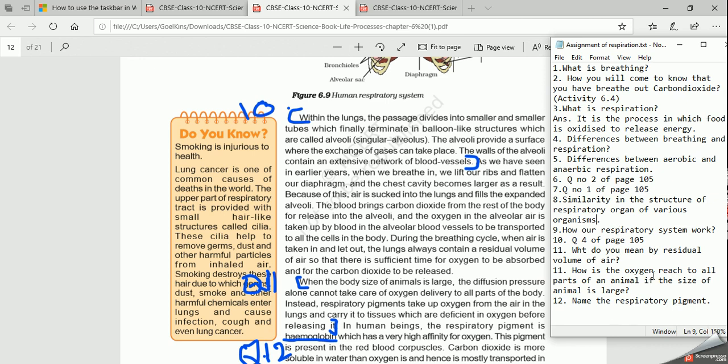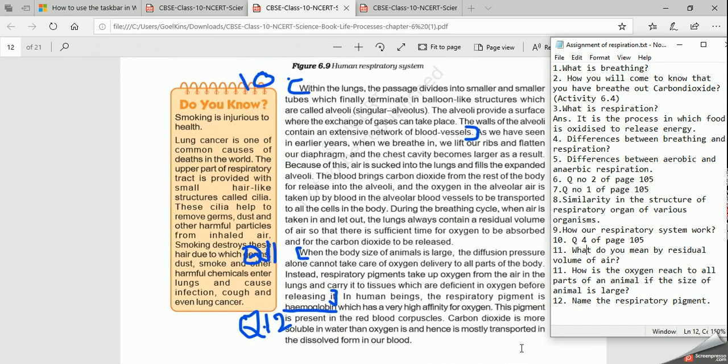Now, 11th question. What do you mean by residual volume of air? You can see in your book. Wait, I'll shift this page.